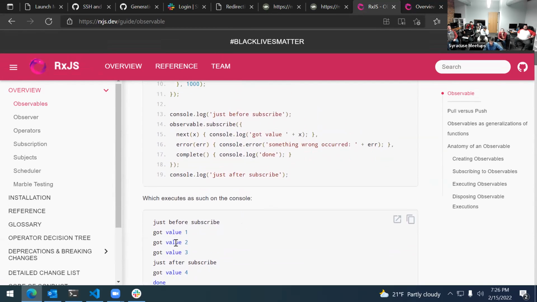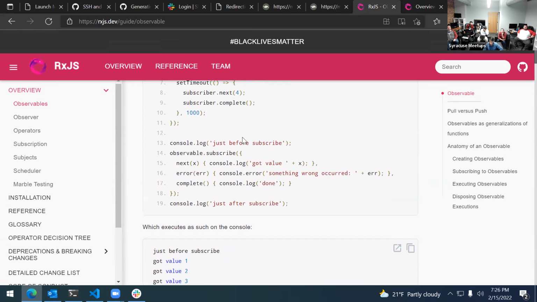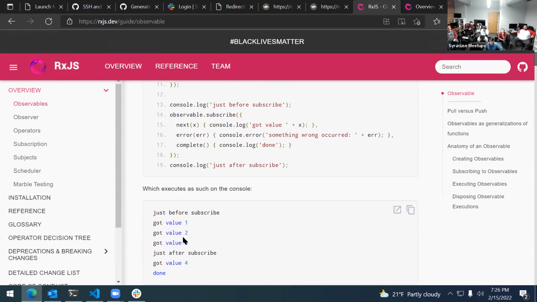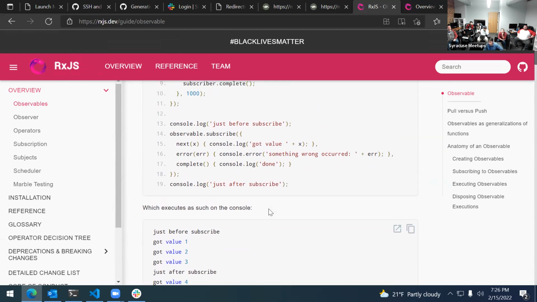So this is what you get. Just before subscribe, just call it up here. Value 1, value 2, value 3. Just after subscribe, then you get value 4, and then you get done. You see what happened there?